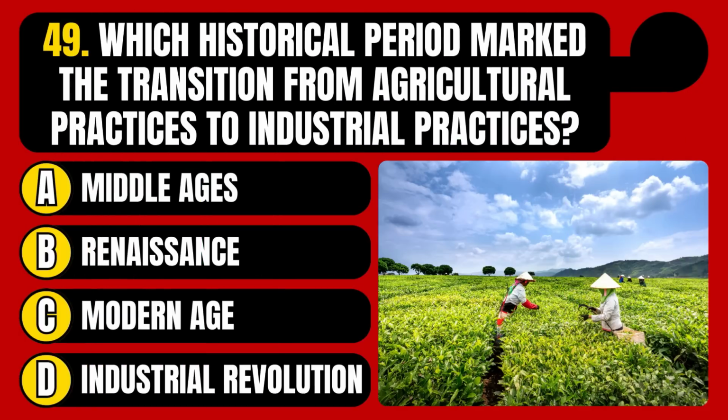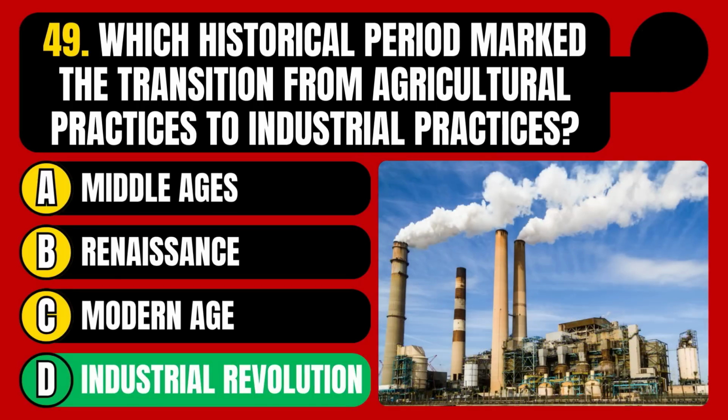Which historical period marked the transition from agricultural practices to industrial practices? Middle Ages, Renaissance, Modern Age, or Industrial Revolution? The correct answer is option D, Industrial Revolution.